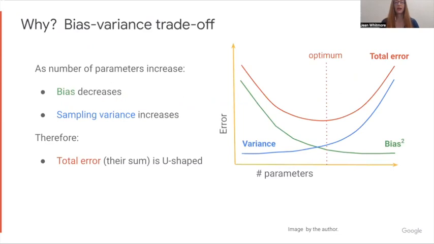There is also a mathematical explanation for this U-shaped curve. It's breaking down the error into bias and variance. The idea is as the number of parameters increases, the bias decreases, but the sampling variance increases. So the optimum is the sum of those two, and that's why it's somewhere in the middle. For very few parameters, for underfitting, you have high bias, causing the total error to be high. And for too many parameters, even though bias is low, the variance is high.